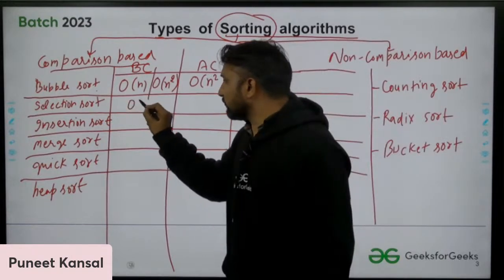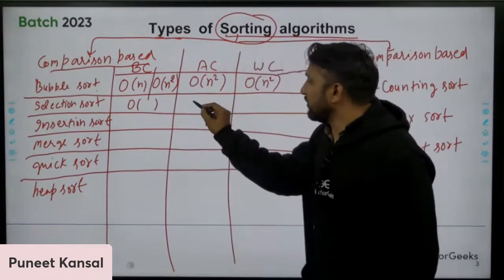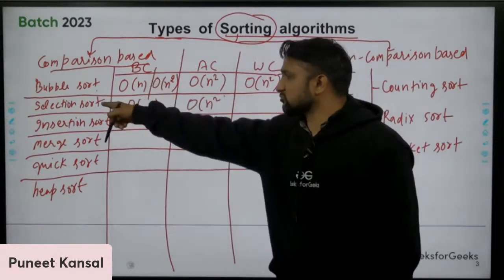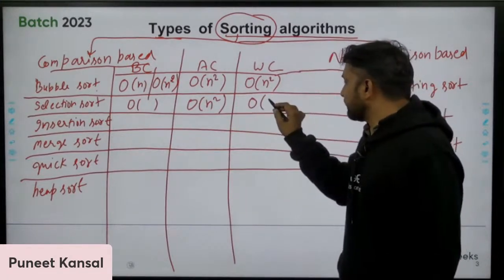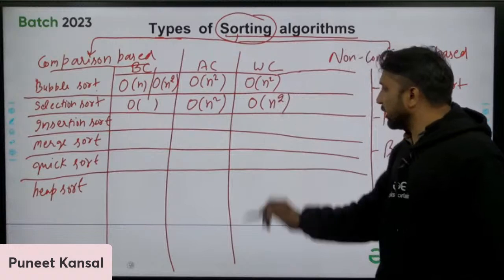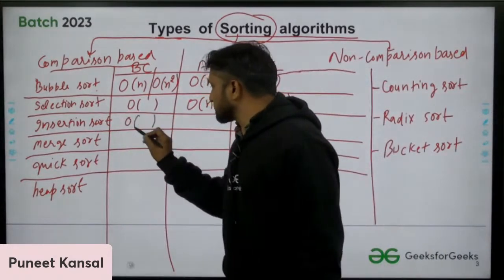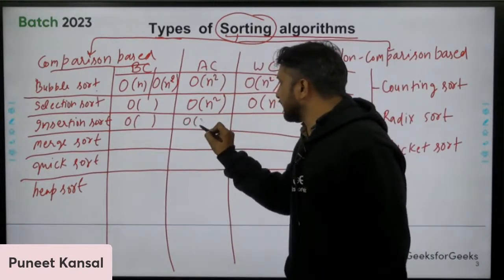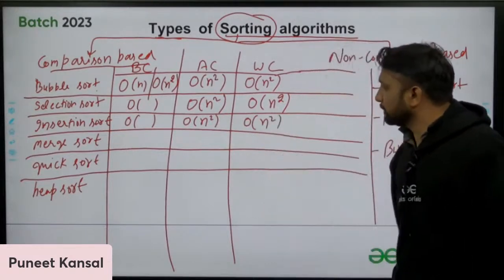Selection sort: the average case complexity is n square. I'm leaving the best case blank, so please write the best case of selection sort. Meanwhile, I'm filling in the others. The average and worst case complexity are also n square here. Please fill in the best case of insertion sort too. Its average case complexity is n square, and the worst case complexity is n square.